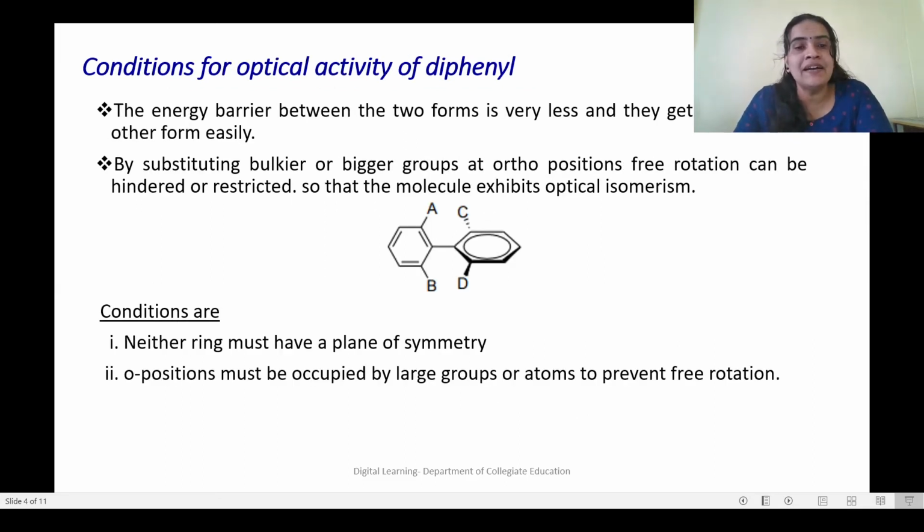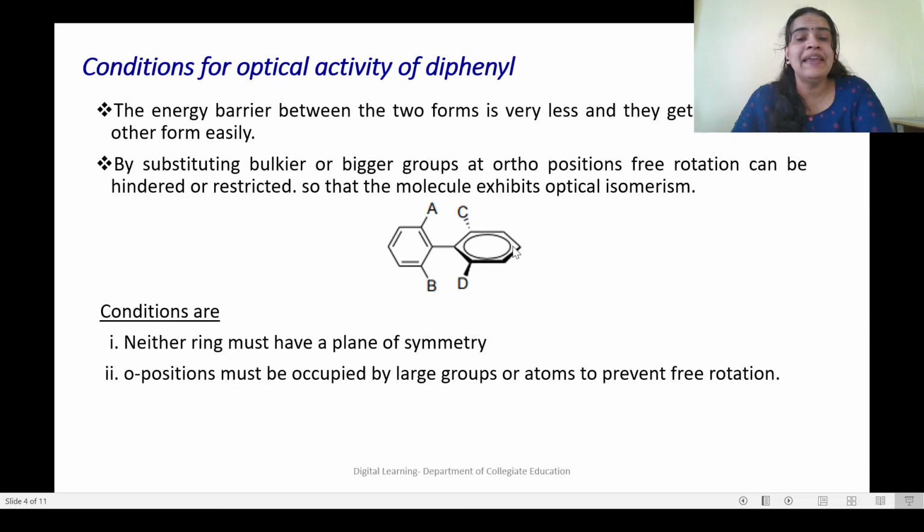So what can be the substitution? You can see here, this is the first phenyl group and this is the second phenyl group. So here I have substituted with a group A, here with a group B, here with a group C and here with a group D. A, B, C, D are not in one plane.